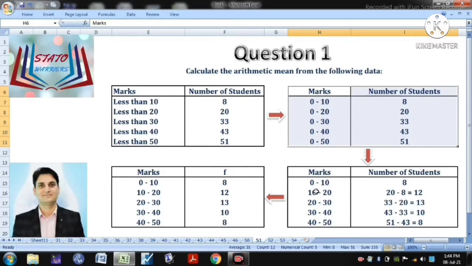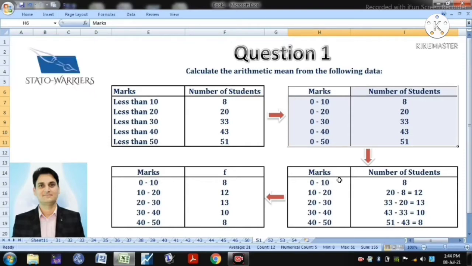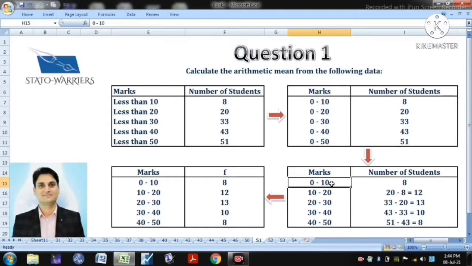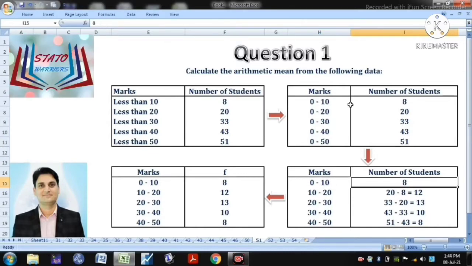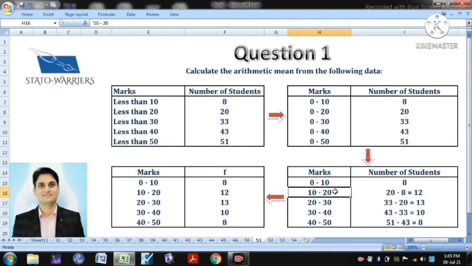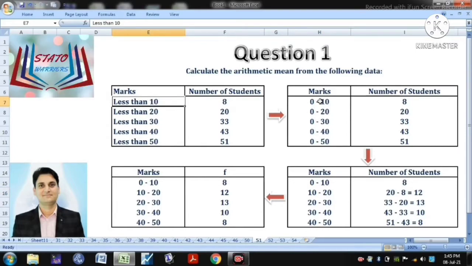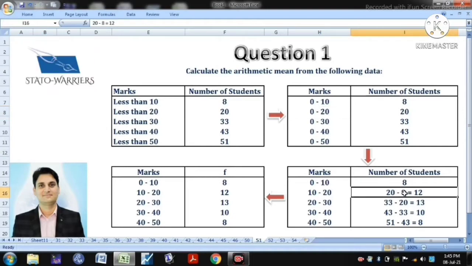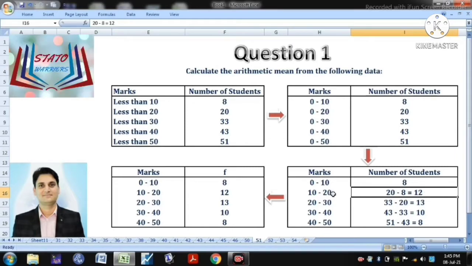To do that, we can write it down like 0 to 10, 10 to 20, 20 to 30, 30 to 40, 40 to 50. With that, we need to calculate the number of students who fall in these categories. For example, in the first slab, 0 to 10, how many students have scored marks between 0 to 10? 8 students. This is given in the question, less than 10, 8. But in case of 10 to 20, how many students will fall under this category? See, if we eliminate those students who have scored from 0 to 10 from 0 to 20, then obviously we'll get students who have scored between 10 to 20. So 20 minus 8 is equal to 12. So 12 students have scored their marks between 10 to 20.